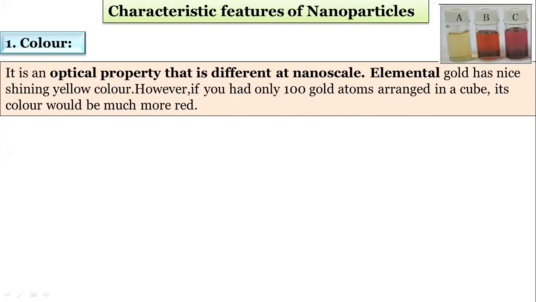See bottle number C. This is elemental, then as the particles are reduced, when 100 gold atoms are there, its color becomes red. This picture is shown for your understanding.